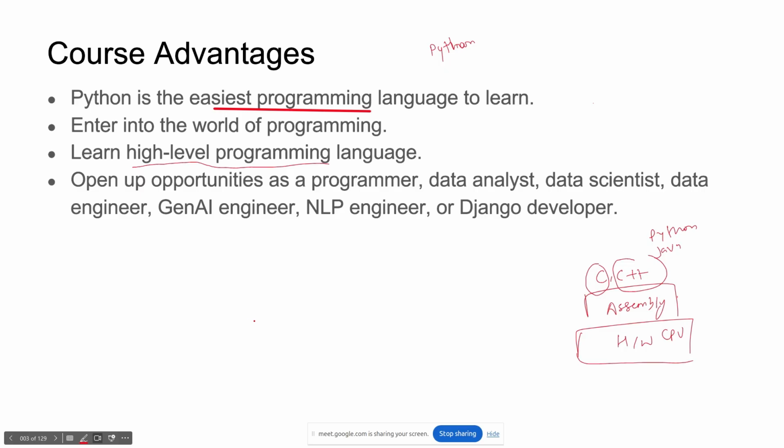Now what can you do with Python? Of course you can become a data analyst, data scientist, also a programmer. You can also become a Django developer, which is a web developer, right? Okay, you can also become an NLP engineer, Gen AI, which has huge demand in the market. Apart from this, you can also use it in IoT.